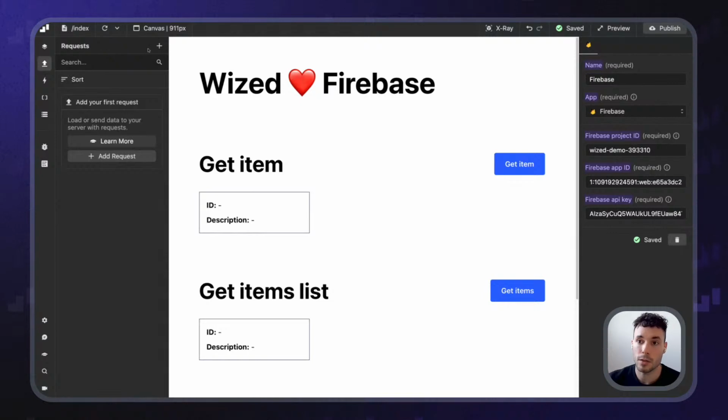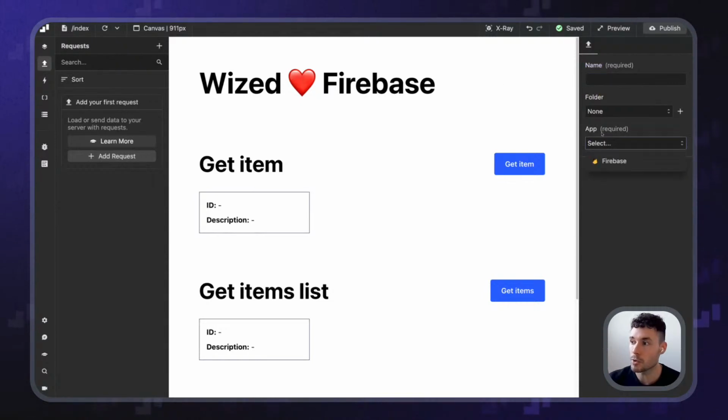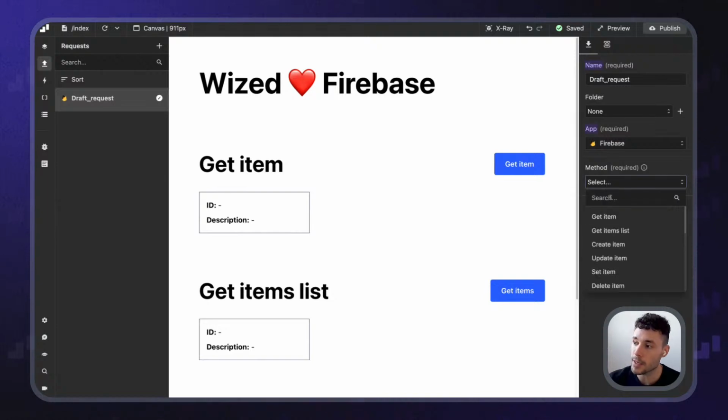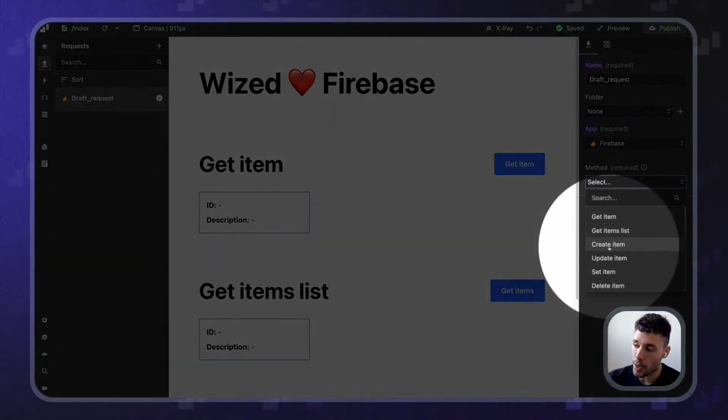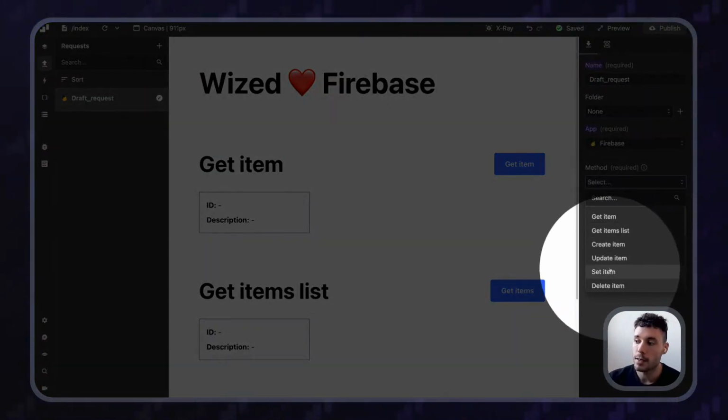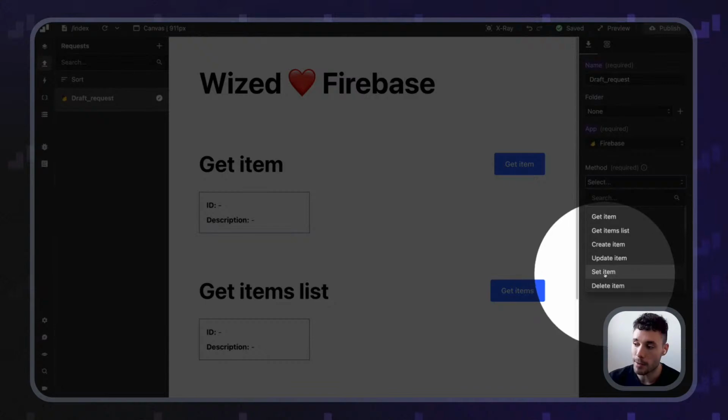So now when we go to requests, we will be able to create a new request, select Firebase, and from Firebase, we will see all these different methods that are available. Let's just check them. We can get an item, get a list of items, create a new item, update an item, set an item, which means that if the item does not exist, it creates the item.